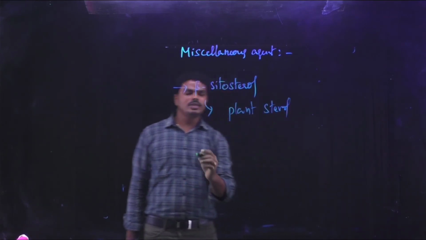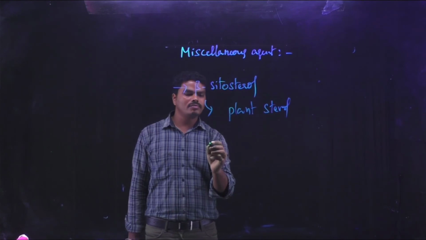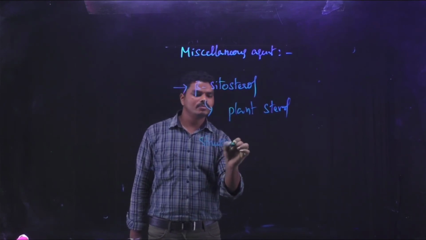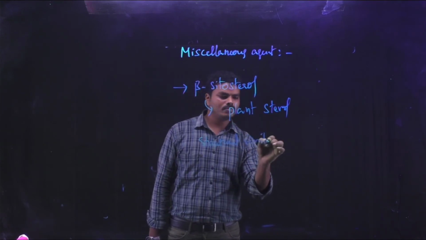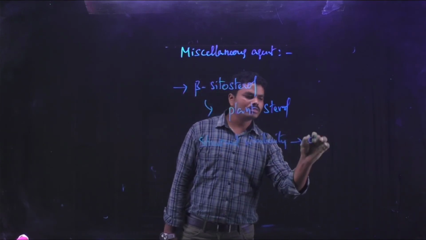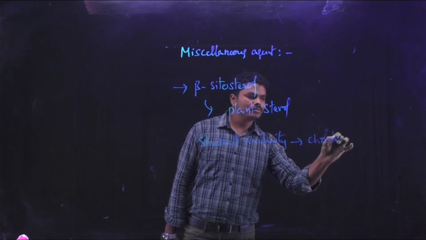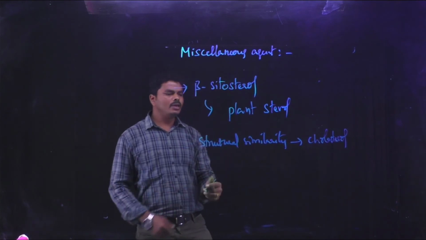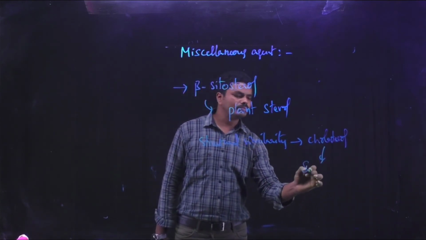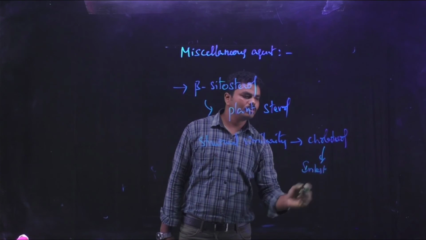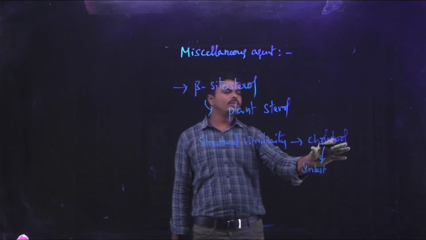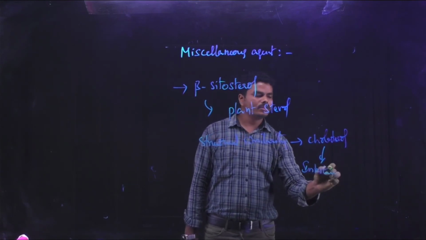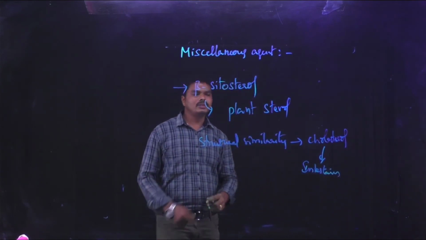It has structural similarity to cholesterol. For that reason, it effectively inhibits the absorption of cholesterol from the intestine. That means it competitively inhibits cholesterol absorption in the intestine, thereby decreasing the cholesterol level.